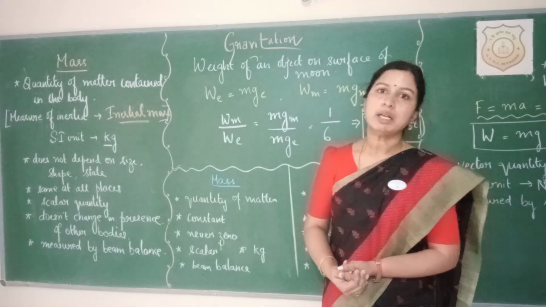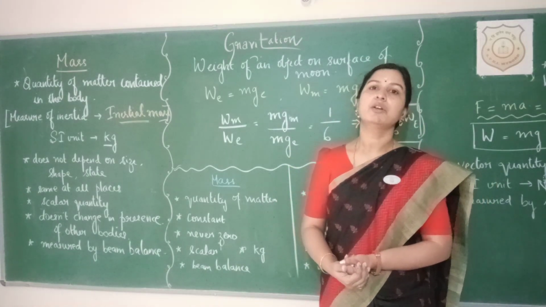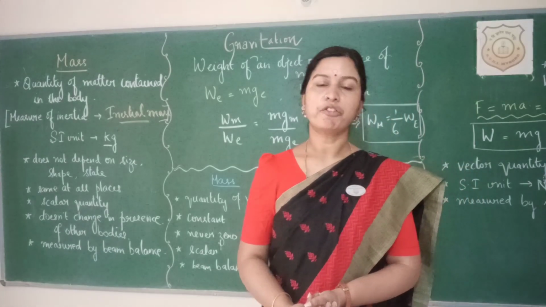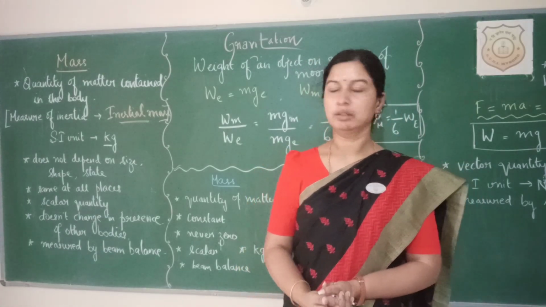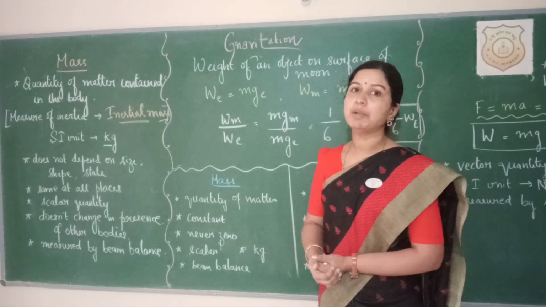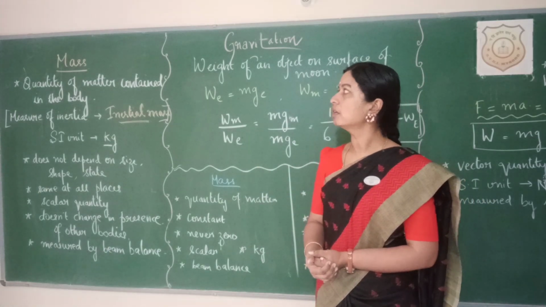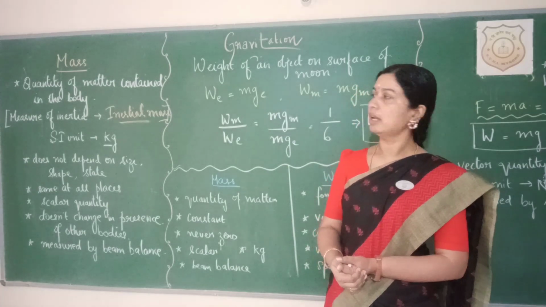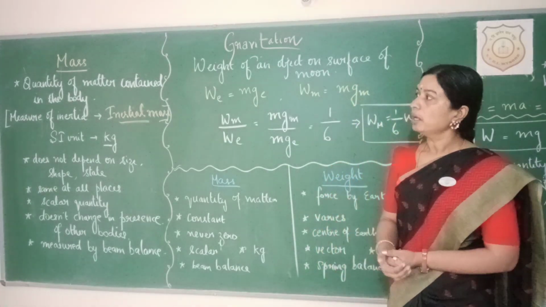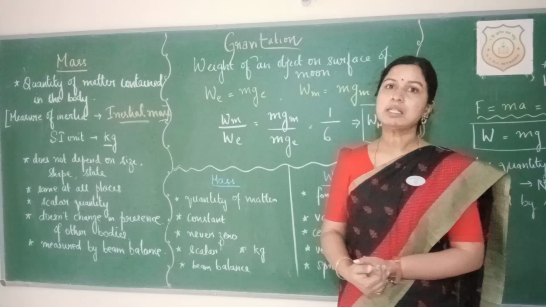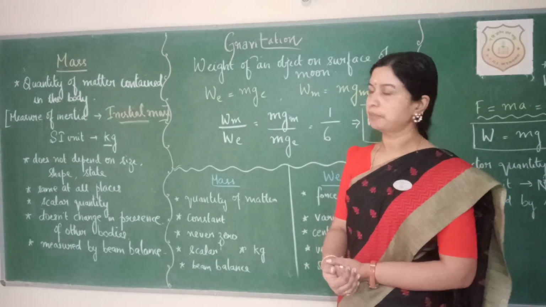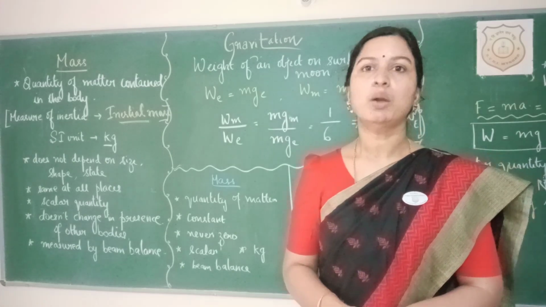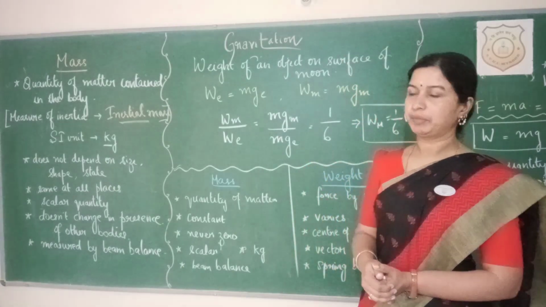Inertia is nothing but the resistance of an object to change its position of rest or uniform motion. So, mass can be defined as the measure of inertia or the quantity of matter contained in an object. So, it is also referred to as inertial mass. And the SI unit of mass is kilogram or kg.